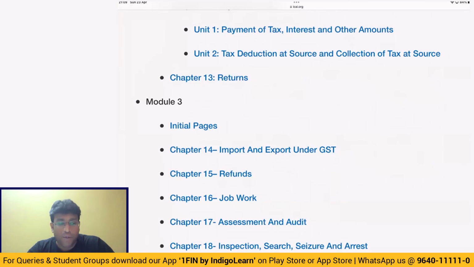And TCS will come only in case of, my dear friends, e-commerce operator. Whenever supply of goods or services is made through e-commerce operator, it will do TCS and make the payment to actual supplier. But this TCS story will not apply if e-commerce operator is liable to pay GST. Something like cases covered under section 9(5). In those cases, TCS story will not apply.